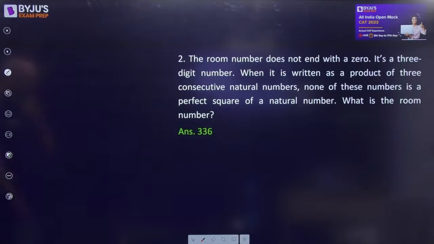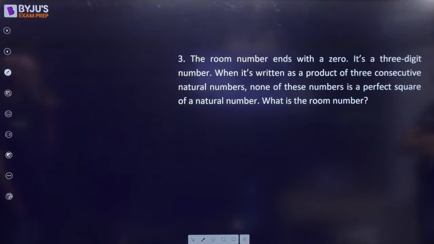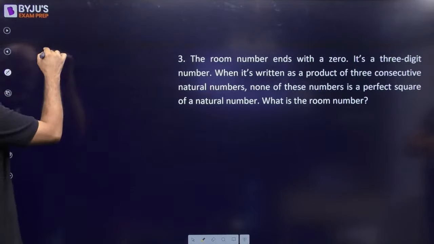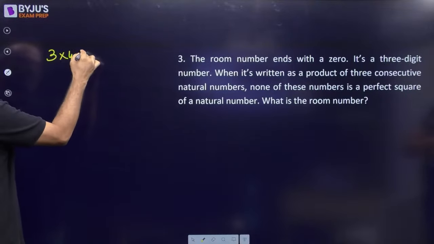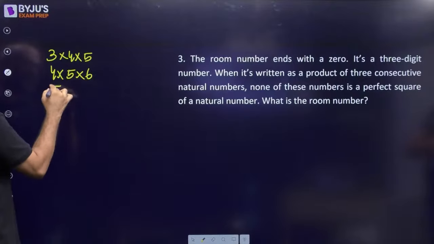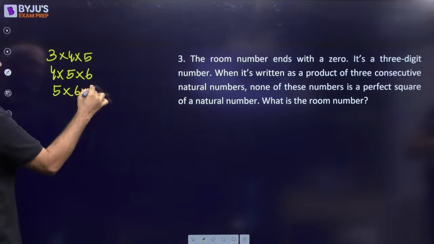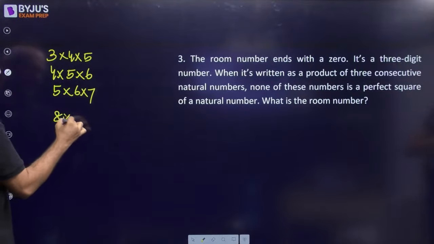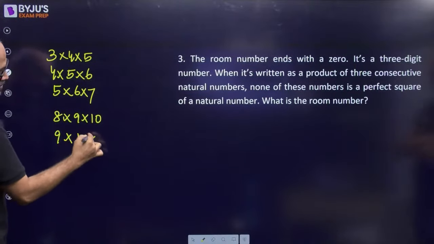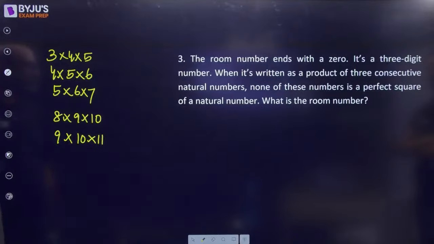All right. Next question. The room number ends with a 0. So it is mandatory now to have a 5 or a 10. A multiple of 5. So 3 into 4 into 5, 4 into 5 into 6, 5 into 6 into 7. ये हो सकता है. Then we can have 8 into 9 into 10, and we can have 9 into 10 into 11. These are the only products that will end in a 0. It is a 3-digit number.